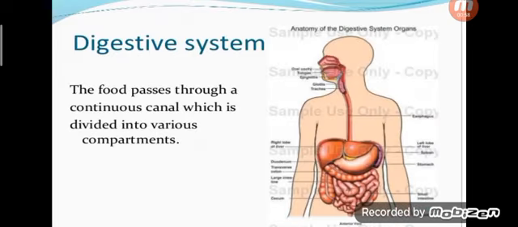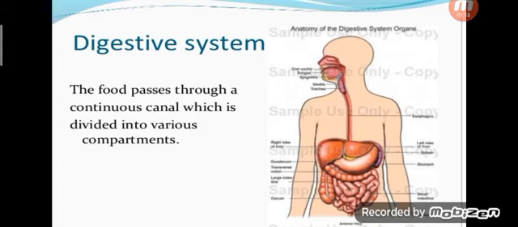Next one, digestive system. What are the parts that participate in our digestive system? Our buccal cavity, esophagus, which means the food pipe, stomach, small intestine, large intestine, and anus.